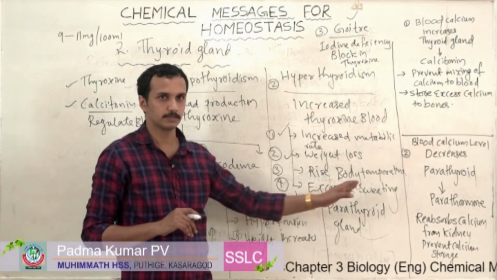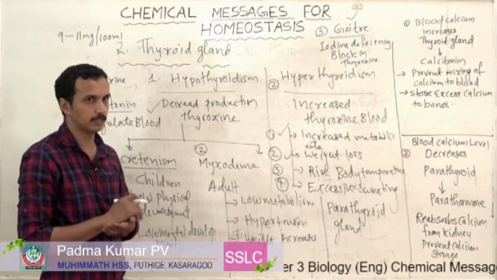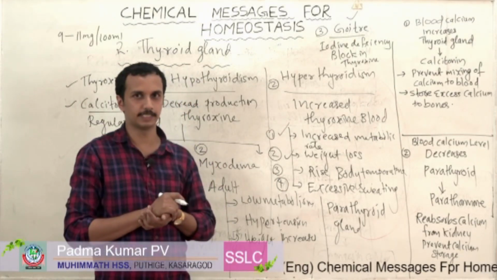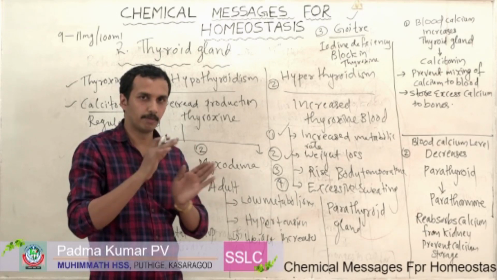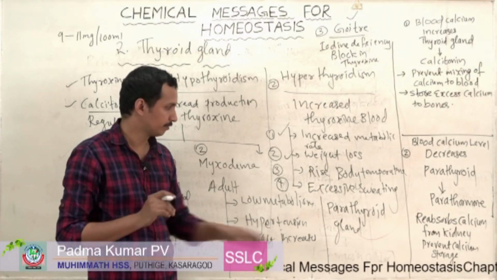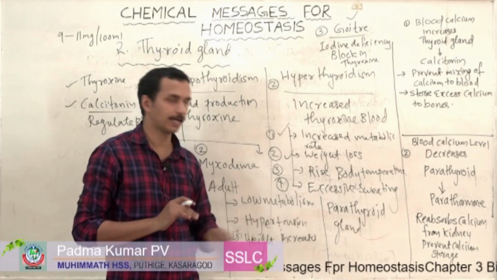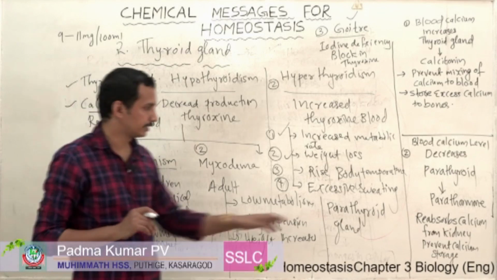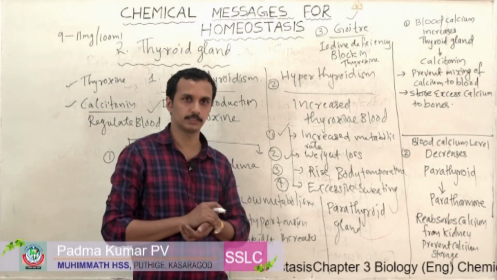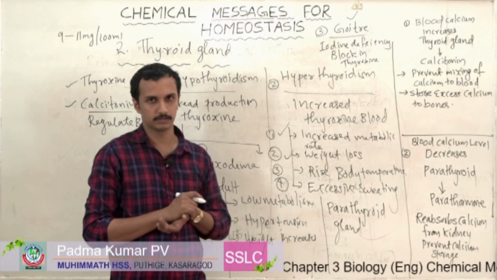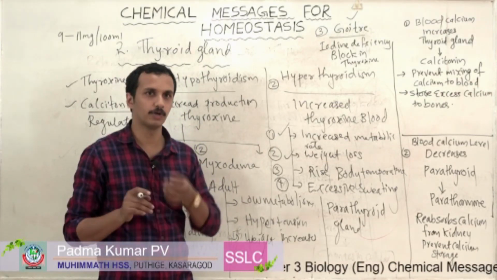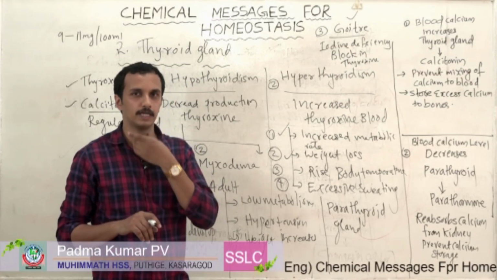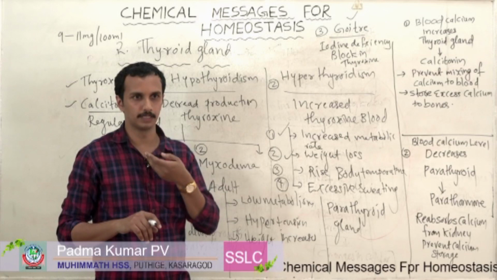It supports the functioning of the thyroid gland, that is, maintaining a balanced state of our blood calcium level. So blood calcium level balance is performed by both the parathyroid gland as well as the thyroid gland. Where is the parathyroid gland present? It is present behind the thyroid gland. Thyroid gland we already discussed. It is present in front of our neck region, below the Adam's apple region.